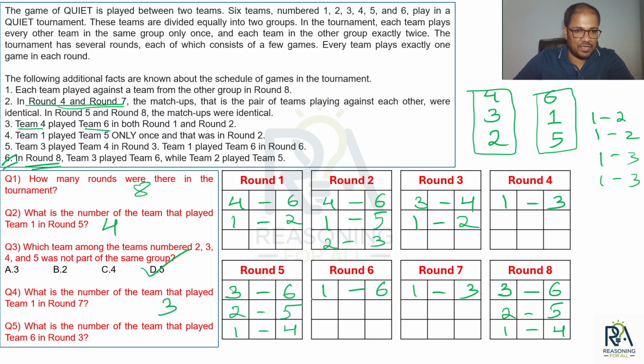What is the number of the team that played team 6 in round 3? Team 6 in round 3. Round 3 देखो, 3 4 आ चुका, 1 2 आ चुका, तो obviously 6 किसके अगेंस्ट आएगा? 5 के अगेंस्ट आएगा. Done. So team number 5. I have solved my questions. I don't need to fill up everything. बाकी जो बचा, I don't need to fill up.